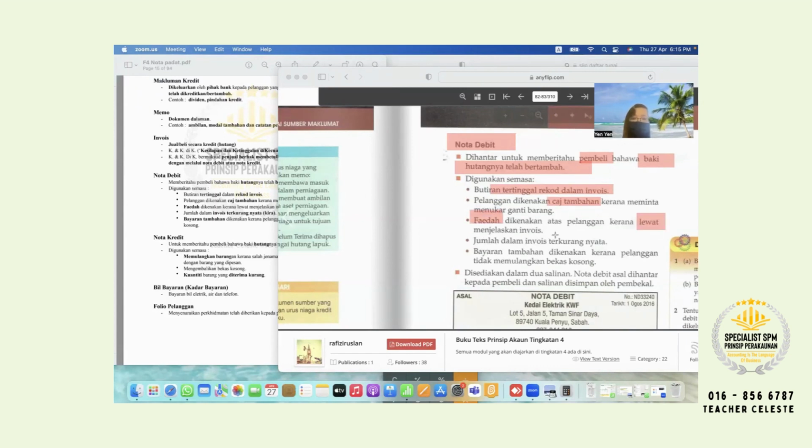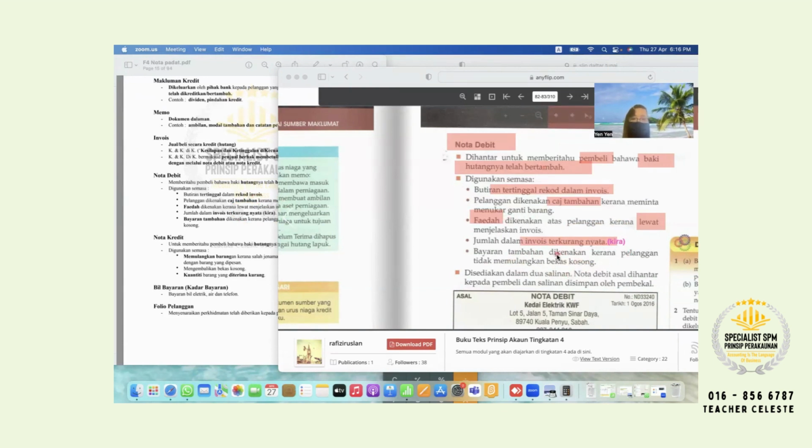Okay. And then invoice the kurang nyata, bracket the kurang nyata meaning that the kurang kira. So charge tambahan, bayaran tambahan because you didn't return the bekas kosong.